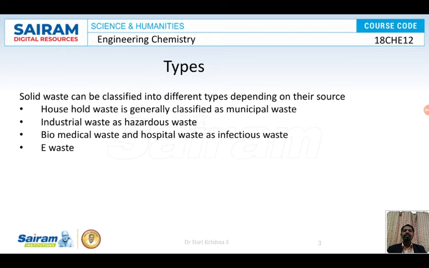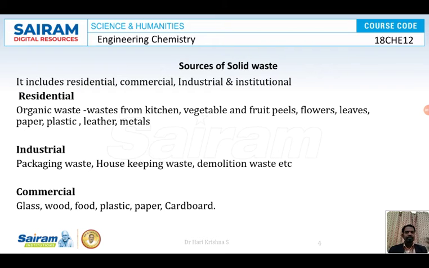Solid waste can be classified into different types depending on their source. Household waste is generally classified as municipal waste. Industrial waste is called hazardous waste. Biomedical waste and hospital waste are called infectious waste, and we do have e-waste. E-waste is electronic waste. So our television, mobile, laptop, computer, tabs, all these are e-waste. So household waste is municipal waste, industrial waste is termed hazardous waste, and hospital waste is infectious waste, all biomedical waste. So let us see what the sources of various wastes are.